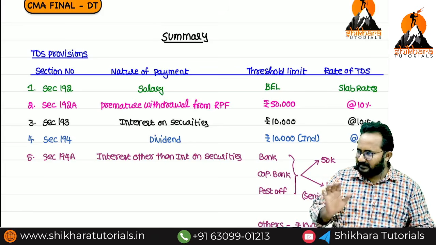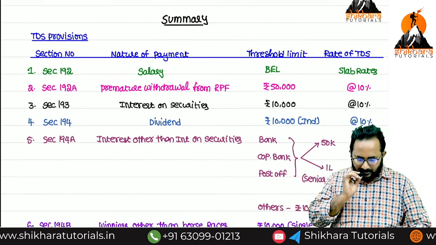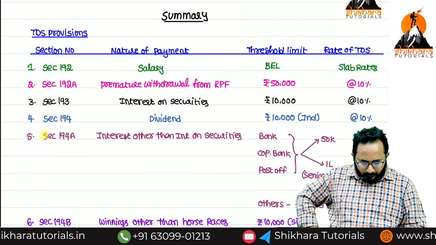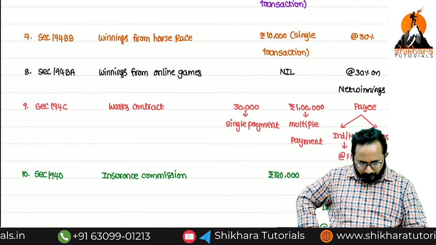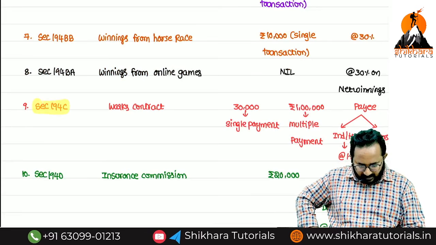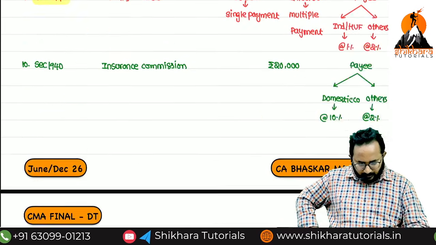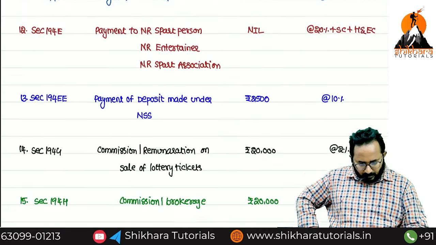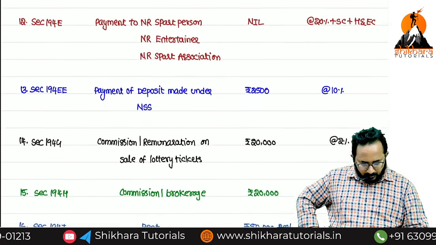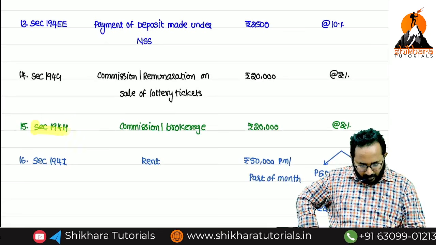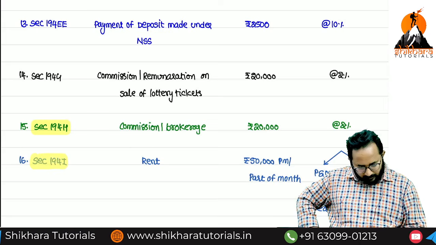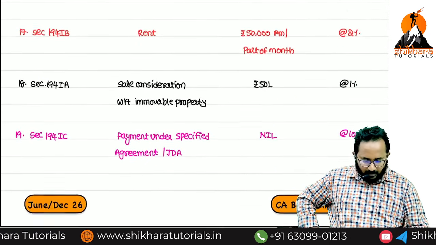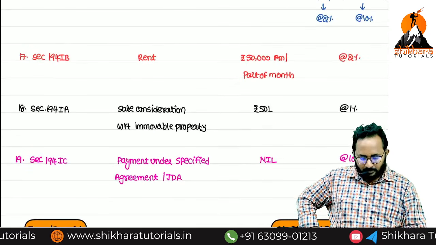In which sections is PAN a special case, we will highlight: 194A. Next 194C. Please check every section and tell me the list. Next 194H. Next 194I. Next 194IA.